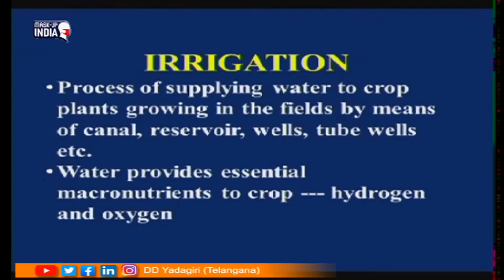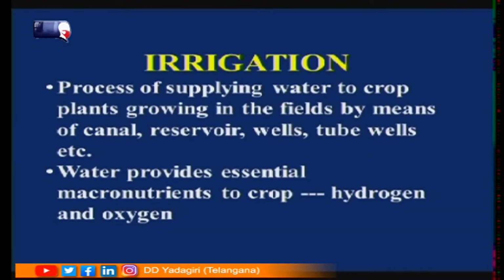Then next, what is the next agricultural practice? Think about it. Irrigation. Irrigation means nothing but supplying water to the crop. Water is very much essential for the growth of the plant. Why is it essential? Because the nutrients present in the soil will mix with the water, that water goes to the roots, and the roots will absorb these nutrients. So there are different types of irrigation systems. Let us see here. The process of supplying water to crop plants growing in the fields by means of canals, reservoirs, wells, tube wells, etc.